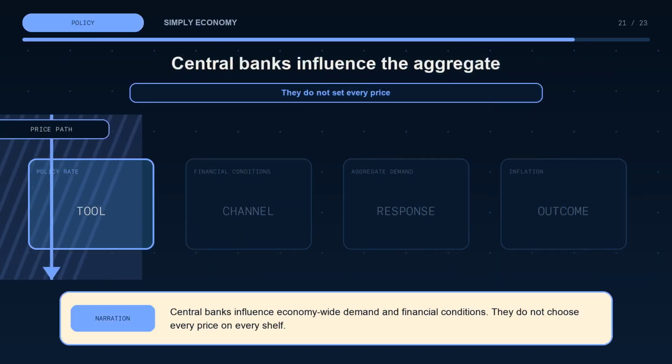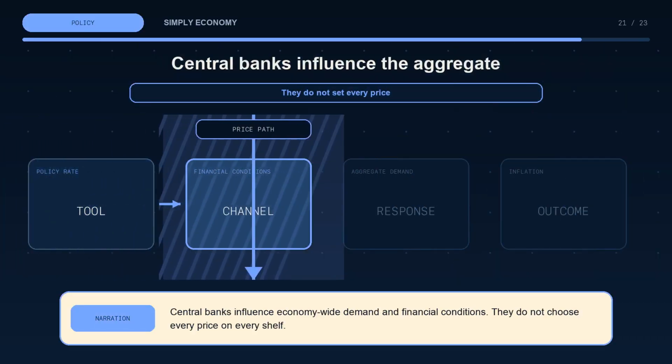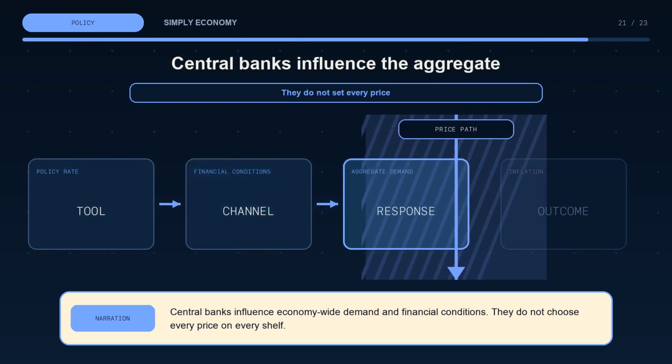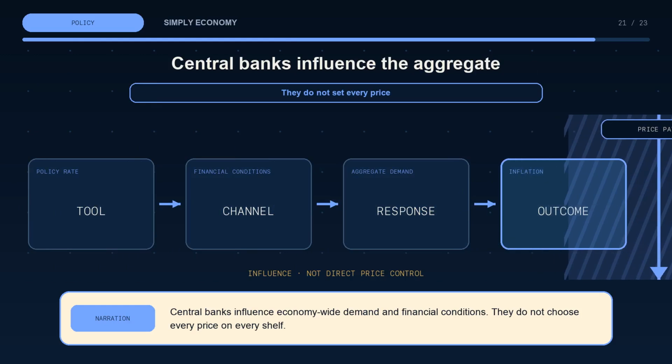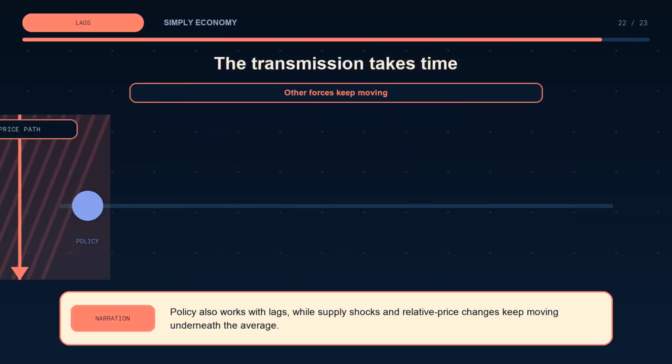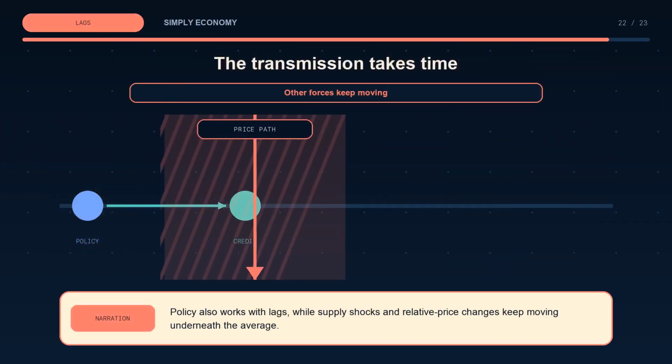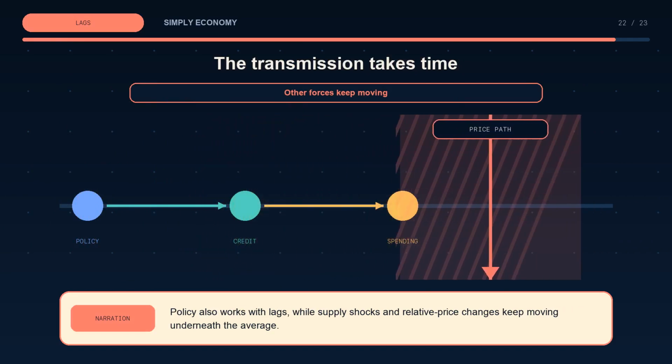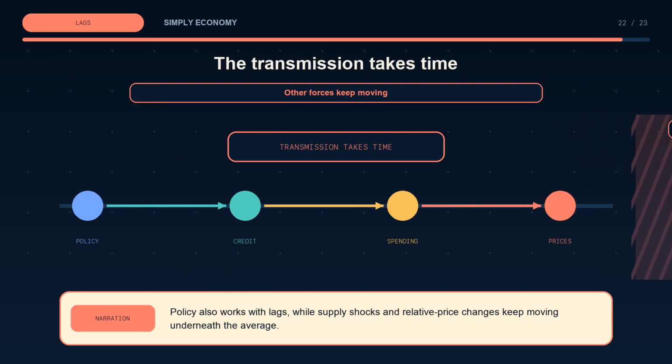Central banks influence economy-wide demand and financial conditions. They do not choose every price on every shelf. Policy also works with lags, while supply shocks and relative price changes keep moving underneath the average.